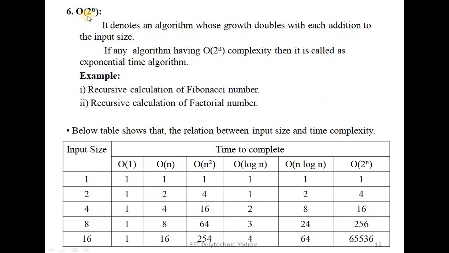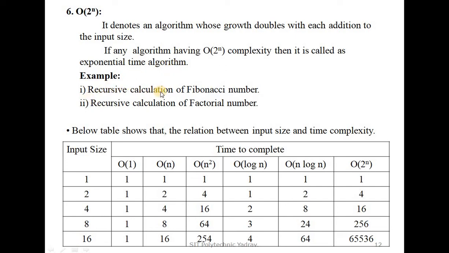Sixth, big O of 2 raised to n. It denotes an algorithm whose growth doubles with each addition to the input size. If any algorithm has big O of 2 raised to n complexity, then it is called an exponential time algorithm.